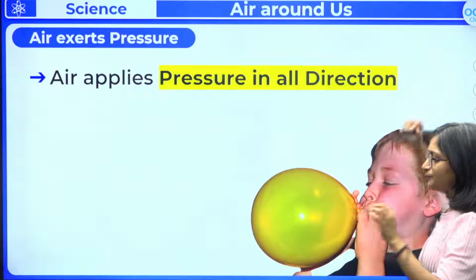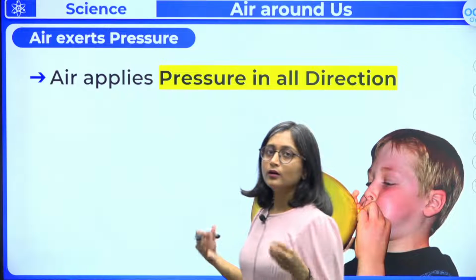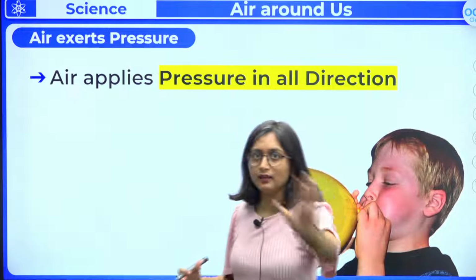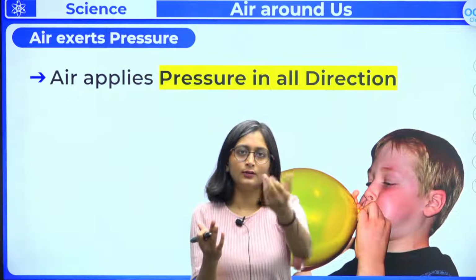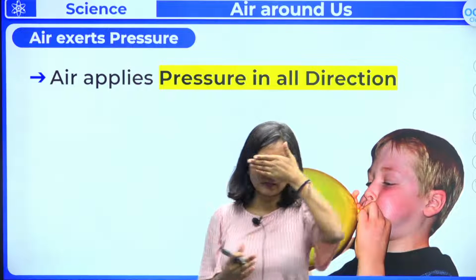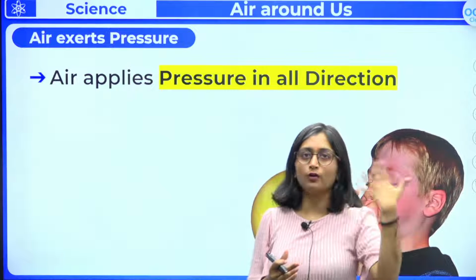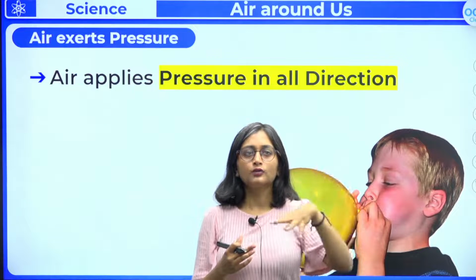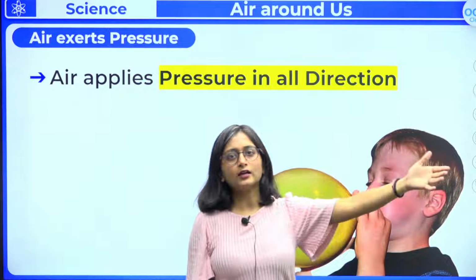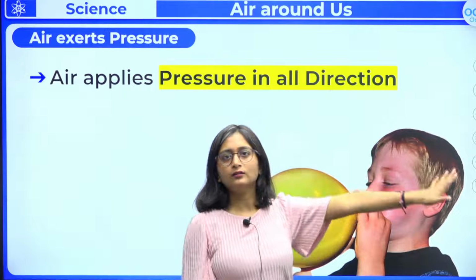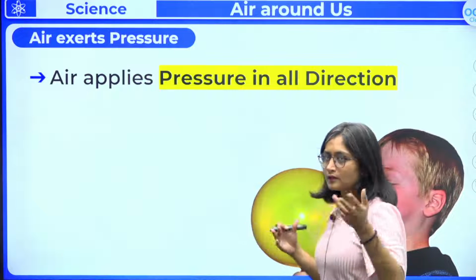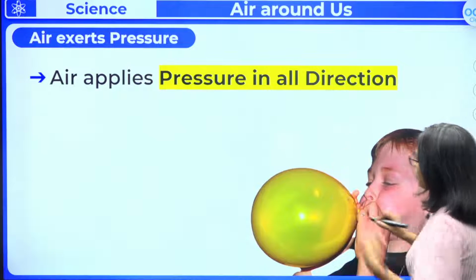So it is not going to be translucent. It is very transparent, that is why I am able to see you. It is air that is here. Otherwise I wouldn't have been able to look at you, or you wouldn't have been able to look at me. There is a lot of air here, and the board is here, and I am able to look at it because this air is not covering the parts, it is quite transparent. Air is there but it is not opaque, it is transparent. So air applies pressure in all the directions.